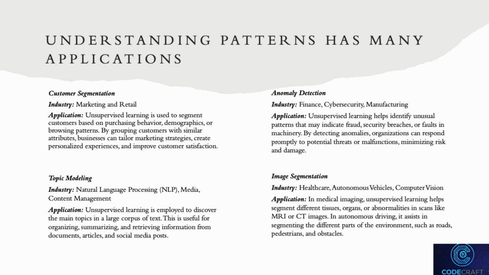Lastly, we have image segmentation in healthcare, autonomous vehicles, and computer vision. Unsupervised learning helps segment different tissues or organs in medical images like MRIs. Or it can help an autonomous vehicle recognize and segment parts of its environment, such as roads, pedestrians, and obstacles.